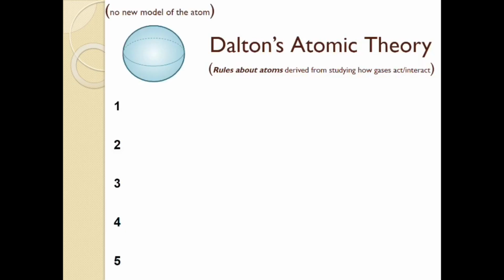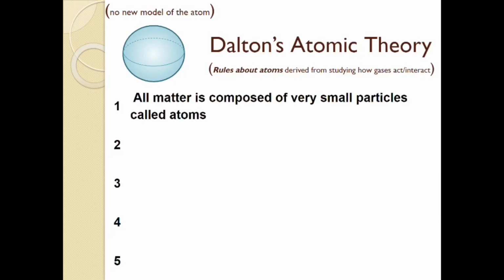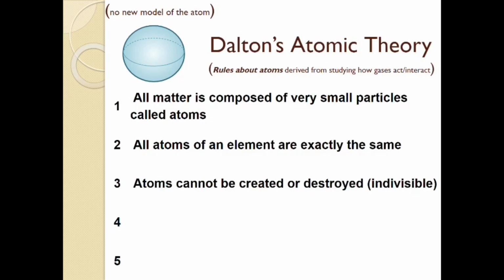Now, Mr. Dalton didn't actually develop any new model of the atom. He didn't develop anything new from ancient Greek times. He's still assuming that atoms are solid, homogeneous spheres, just like Democritus did. But he did help us understand a little bit more about the atom, which led to some further discoveries. So his first rule about atoms was all matter is composed of atoms, small particles and pieces. And all atoms of the same element are exactly the same. Atoms can't be created or destroyed. They're indivisible, coming back to that idea of uncuttable or unbreakable atoms that Democritus came up with.